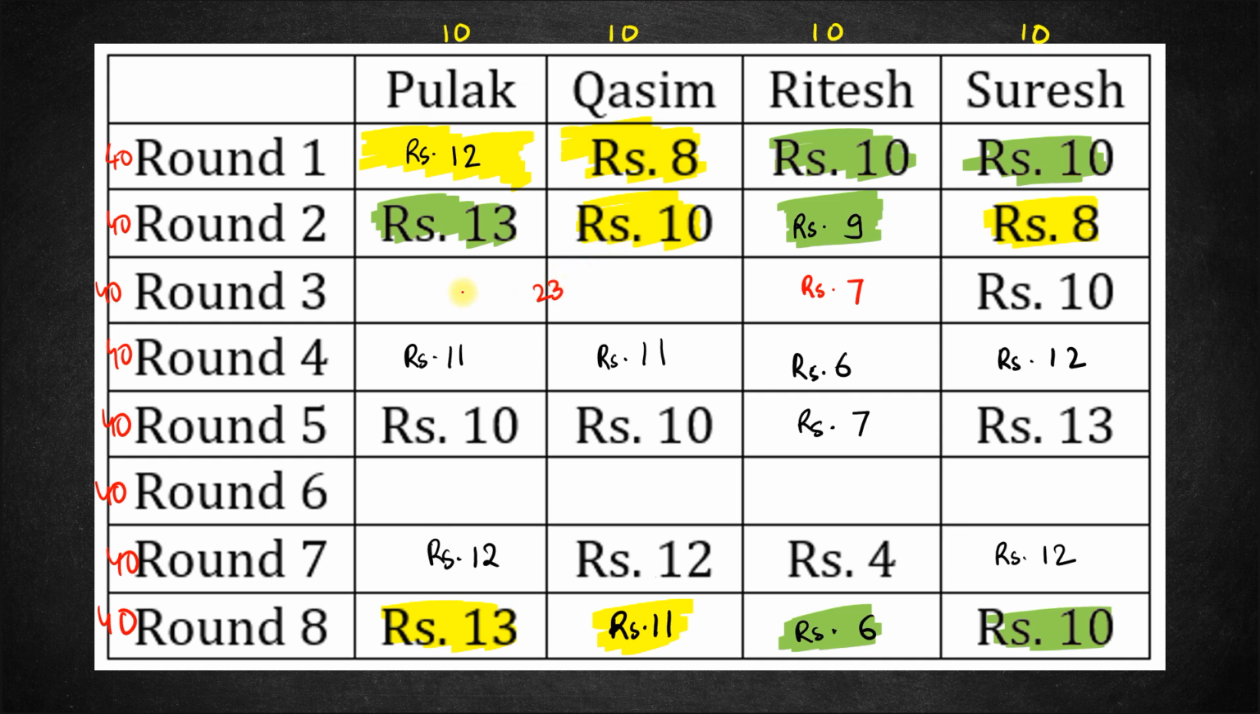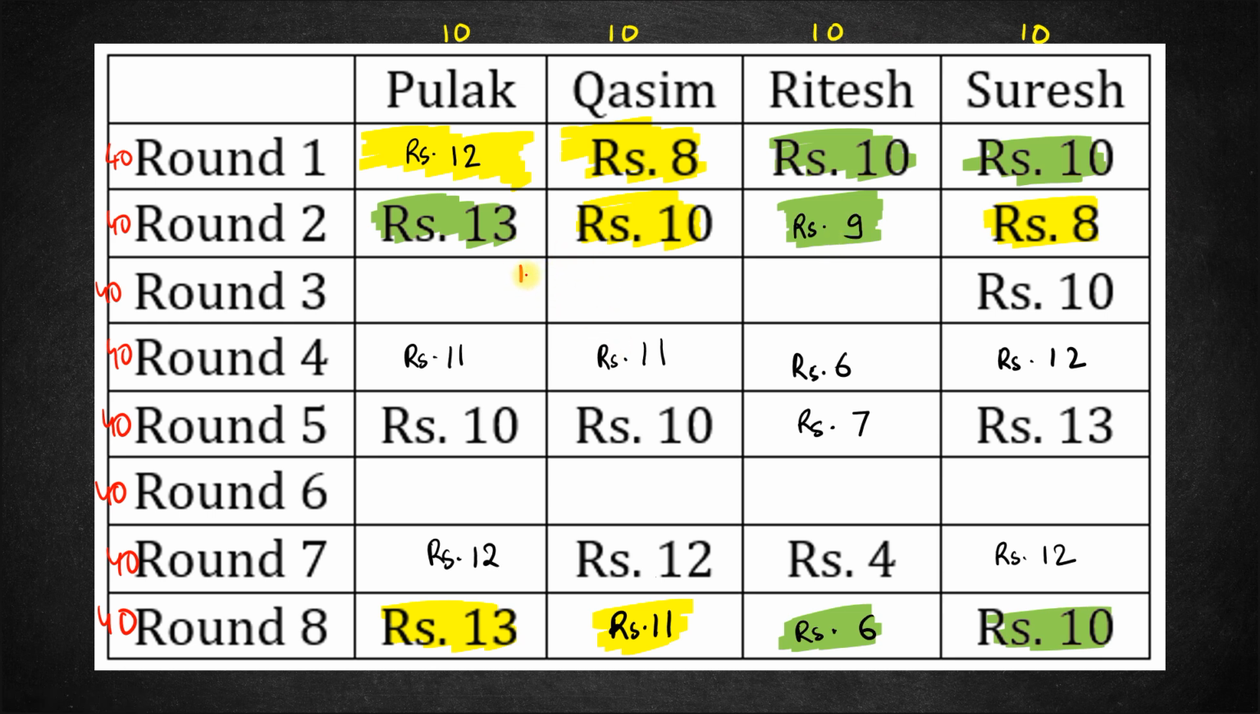Let's see. This is possible if we have a 12 over here and a 11 over here. Correct? But 12 and 11 means Qasim is not betting, Pulak is betting. That's not possible. If Suresh and Ritesh are a pair, these two have to be a pair and the difference should be the same for both Pulak and Qasim, between 3 and 4. So 12 and 11 is not possible. And any other value combination is also not possible. So what this effectively means is that Suresh is not going to pair with Ritesh.